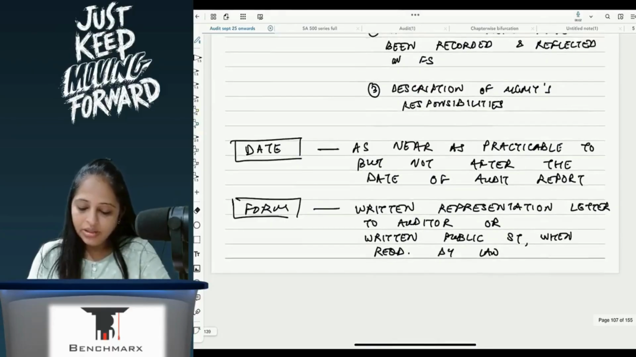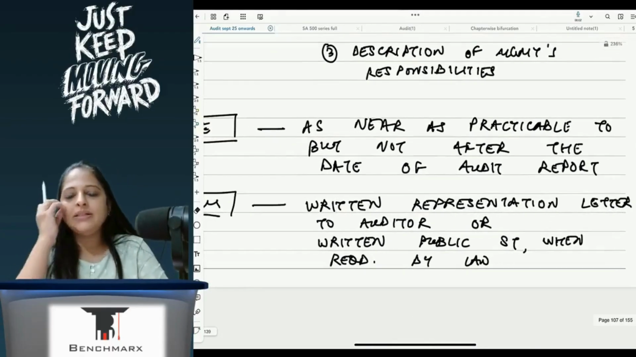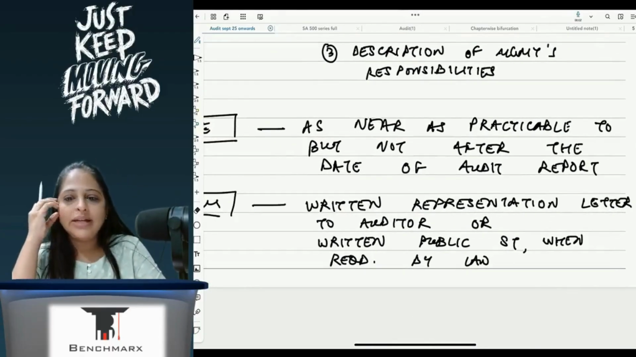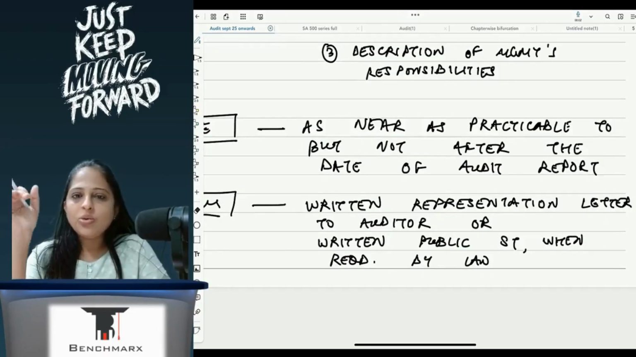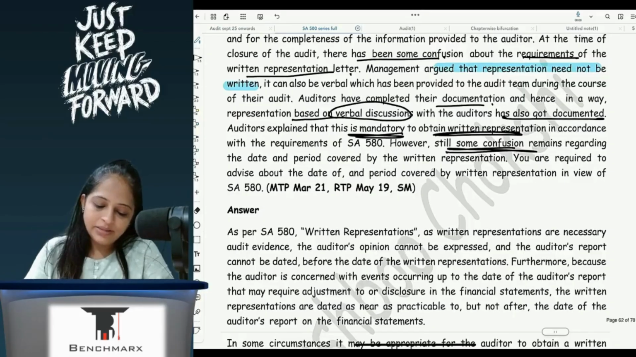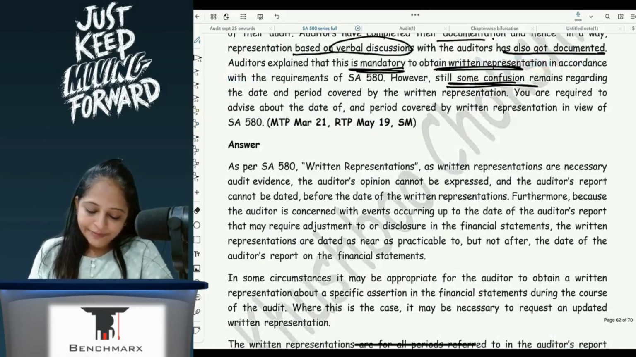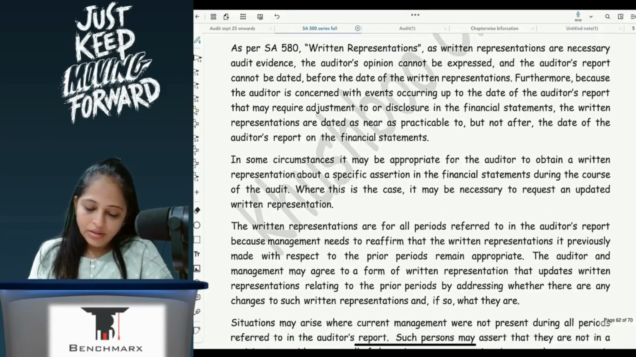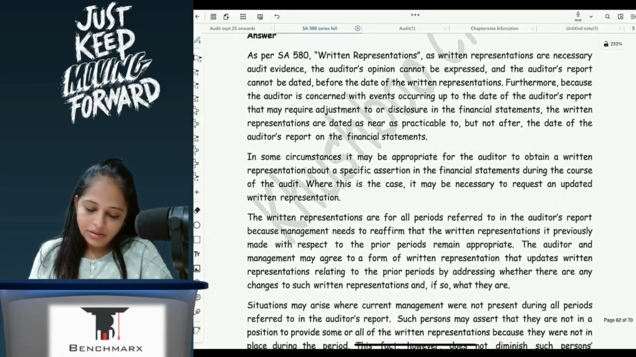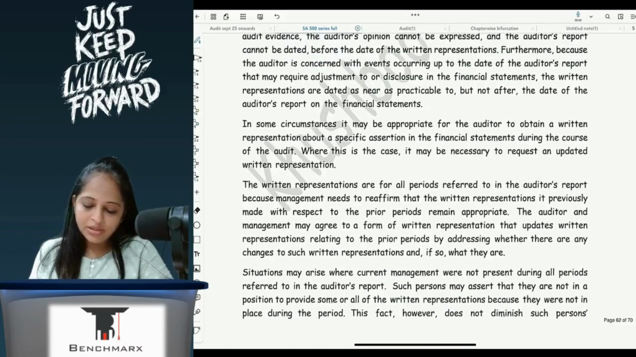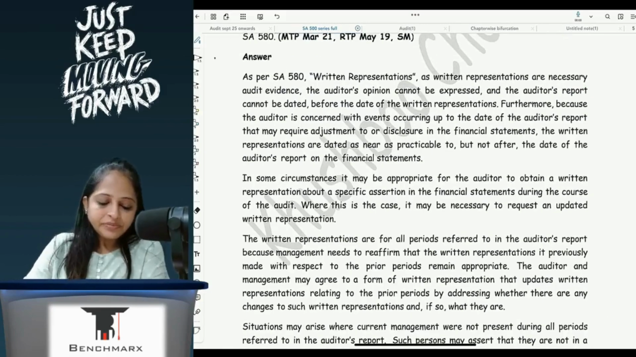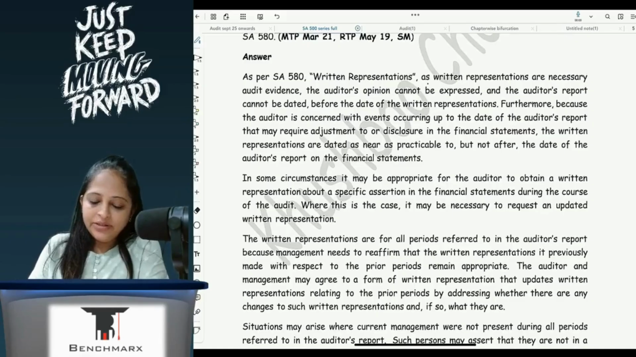So here we know that a written representation has to be always in writing, a letter has to be given. So if the representation is oral, then it doesn't satisfy the requirements. They have just explained this particular thing. Let's read. As per SA 580, written representation.